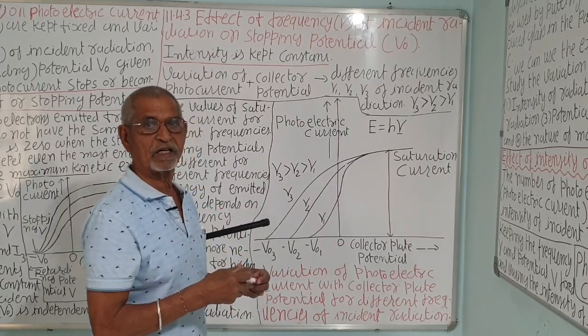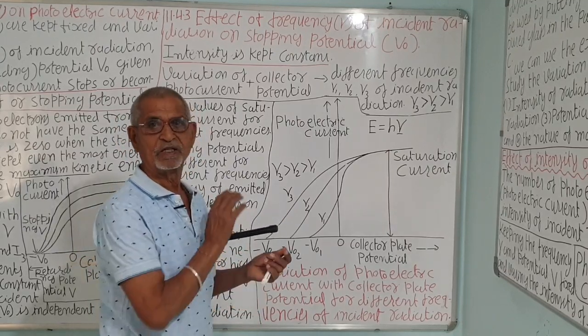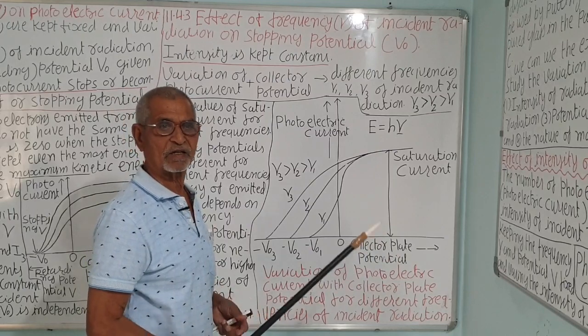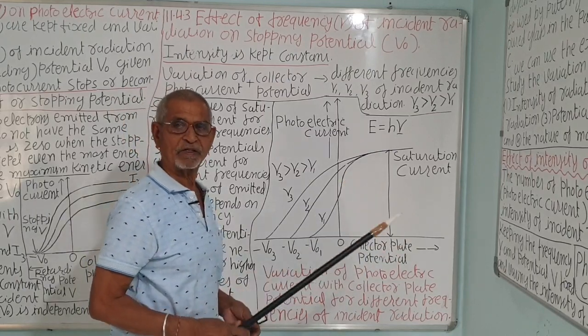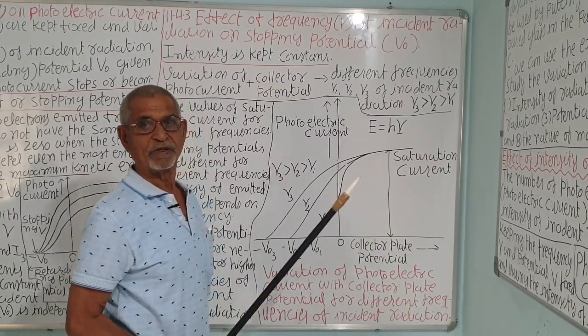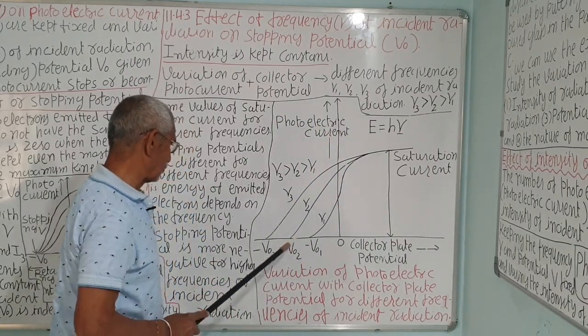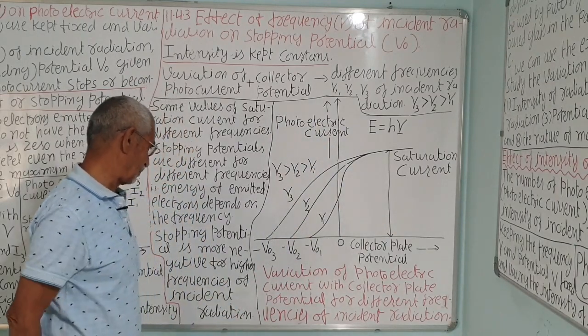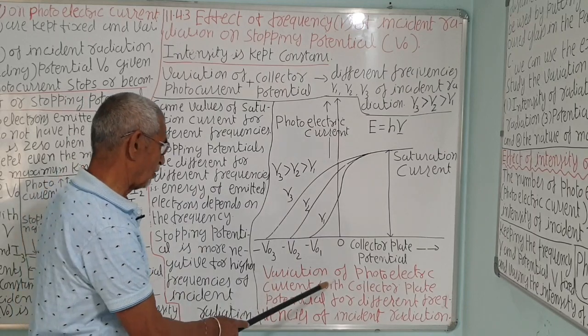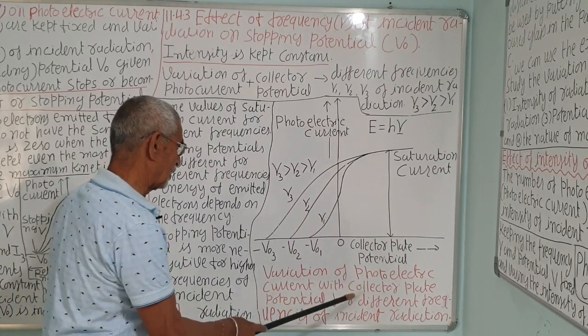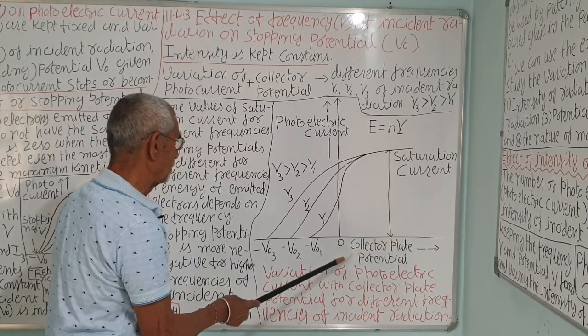As we saw in the earlier case, we kept frequency constant and changed intensity, so saturation currents were different, but the stopping potential was the same because the frequency was the same. Here frequencies are different, so stopping potentials are different.